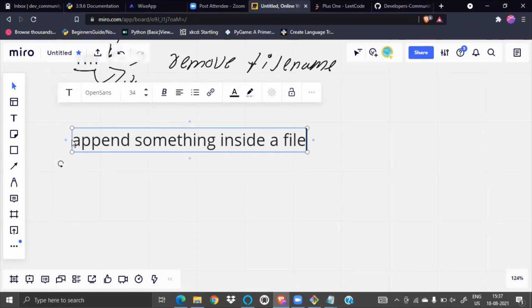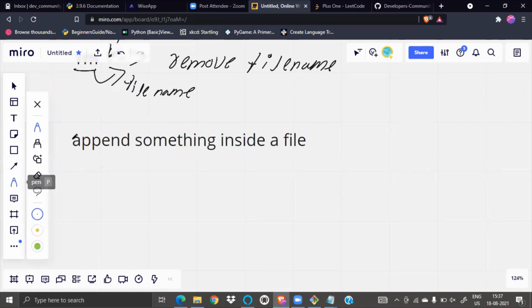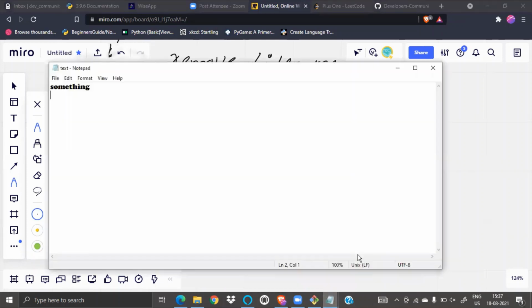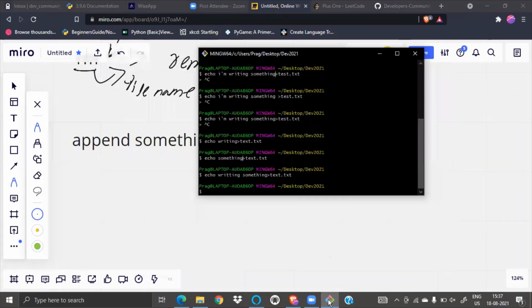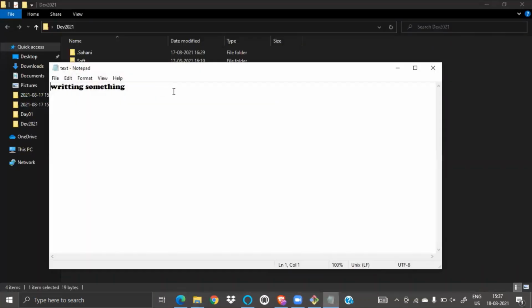What I can do is use the double sign. I will just double it. Let me close this one also. So we are here, and we have written writing something.